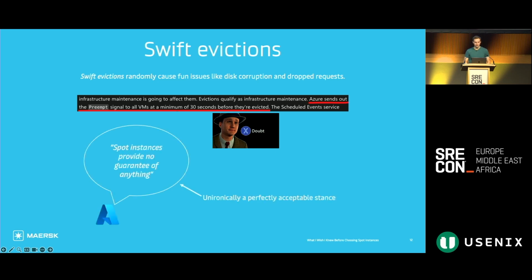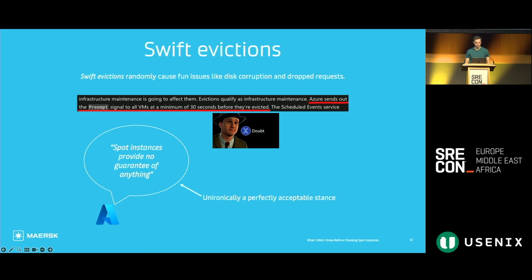So we reached out to Azure support to ask, if the documentation states 30 seconds, why do we not see this in practice? And they got back to us to let us know that spot nodes don't have any SLAs, and they basically don't provide a guarantee of really anything. And as frustrating as this was to hear as a customer, I think in some ways it's a perfectly acceptable stance to say that we are buying a heavily discounted product, and part of that deal is that we have to give up some of that safety and stability of regular nodes.